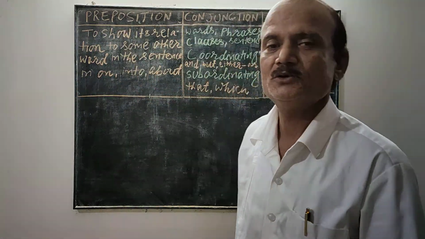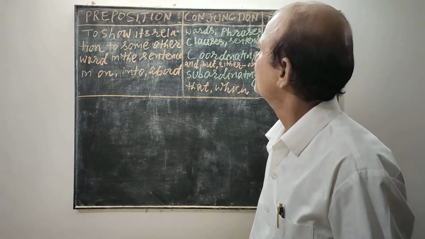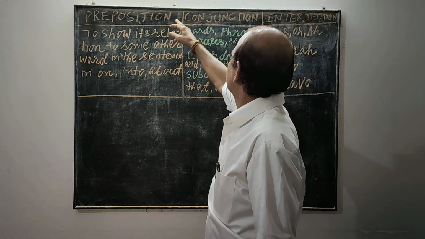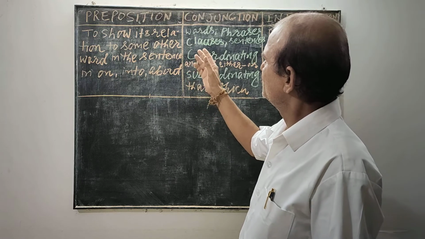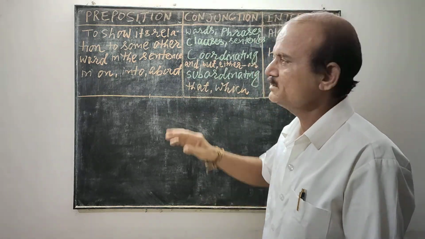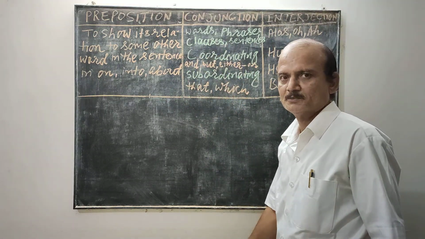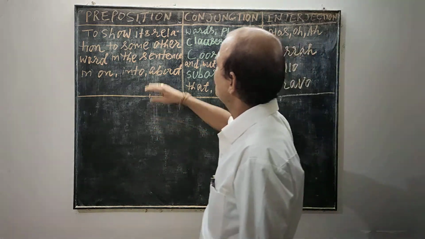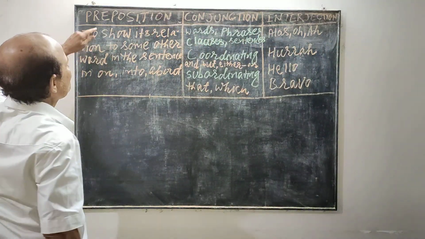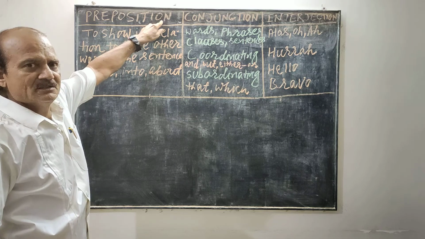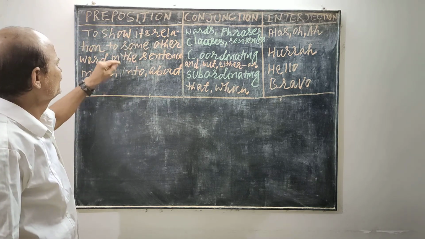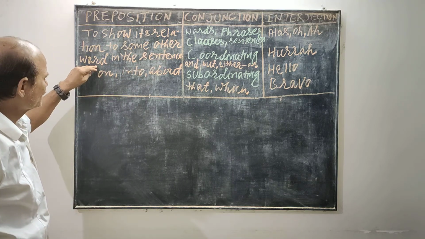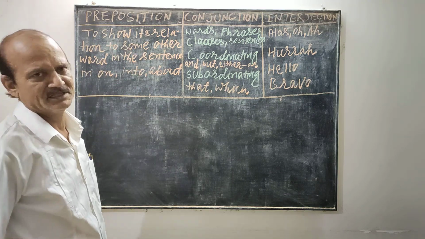Okay, students, today we shall have three topics: preposition, conjunction, and interjection. You have already been told the definitions of these. However, a preposition is a word which shows its relation to some other word in the sentence.